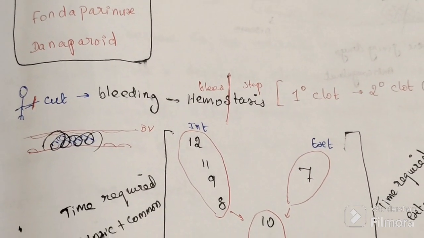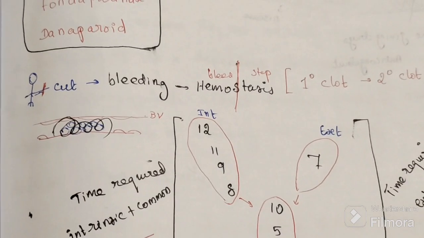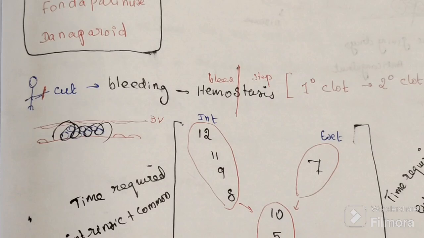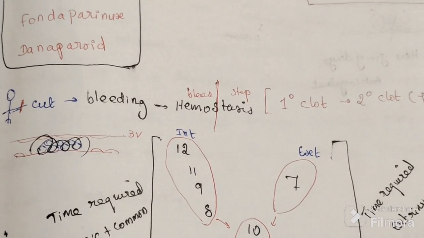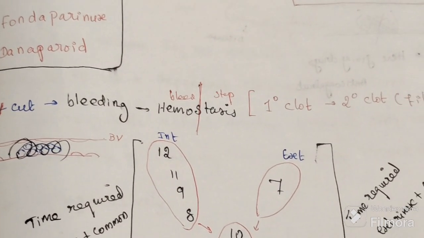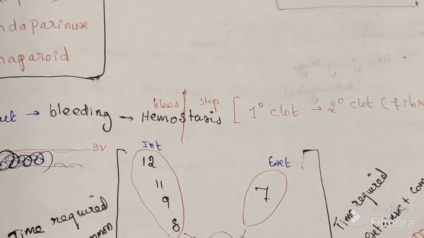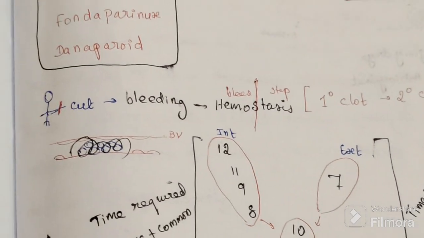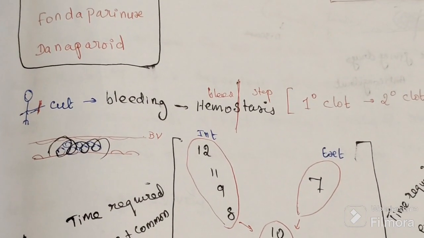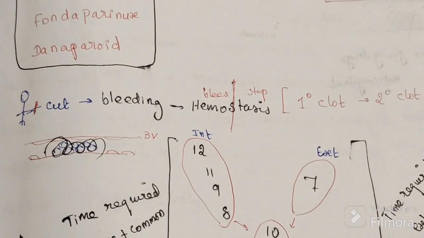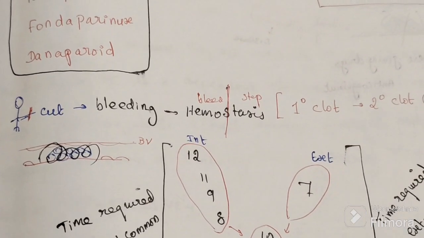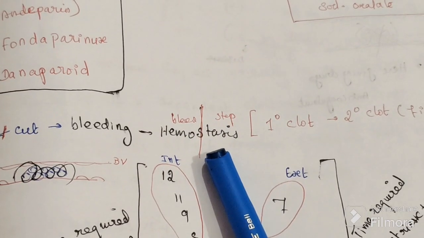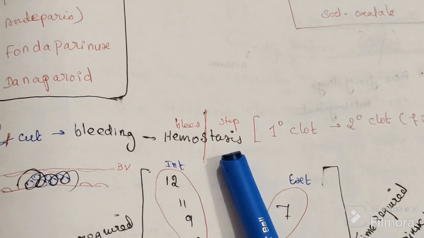That's why, we all have about 5 liters of blood in the adult body. Whenever we have a cut, if there were no hemostasis, blood would leak from the injured blood vessels, and we would go into shock and die. But it does not happen because we have an inbuilt mechanism known as hemostasis.